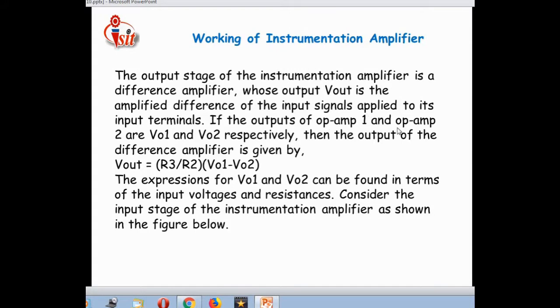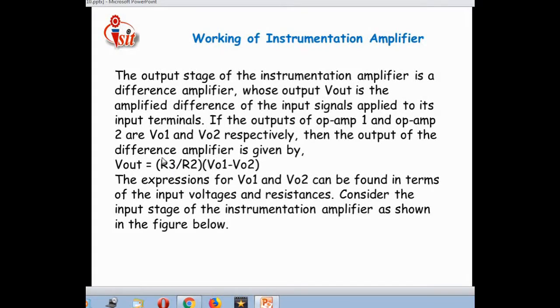If the outputs of op-amp number 1 and op-amp number 2 are V01 and V02 respectively, then the output of the difference amplifier is given by V out is equal to gain into differential input voltage. For the gain, it is considered as for an inverting amplifier. For that purpose, for the feedback in place of the feedback resistor, the R3 resistor is connected here.